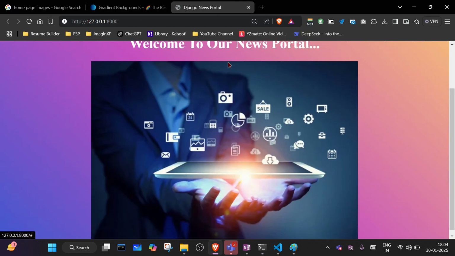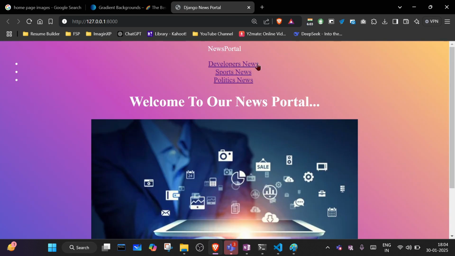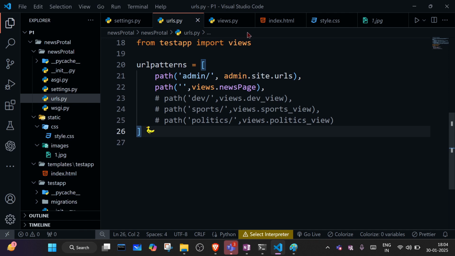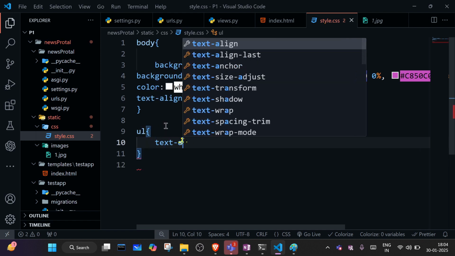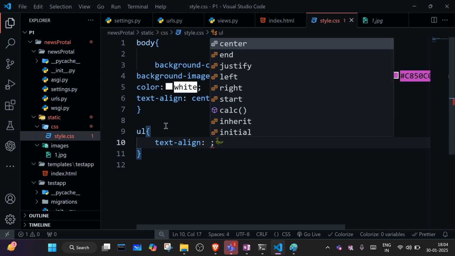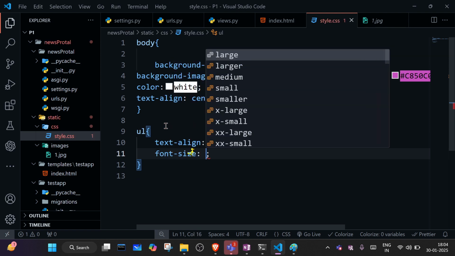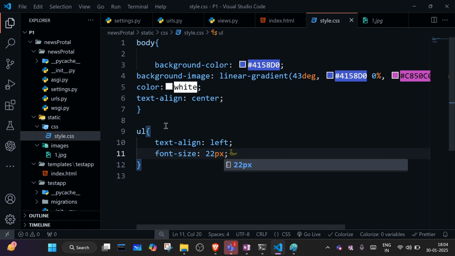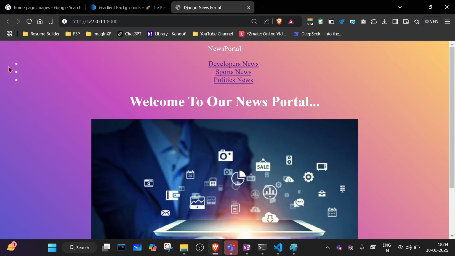Okay, so let's open it. So it is looking like this. Background is coming. Now we have to work on its header. So how to work on header? So we will call UL unordered list, and we will say text align what? Text align left. Okay, let me increase the font size. Font size is what? 22 pixel, right? And after that, see here these bullet points are coming. We want to remove this.